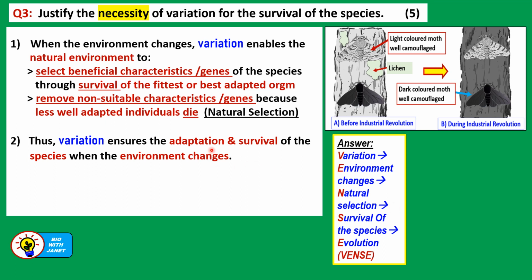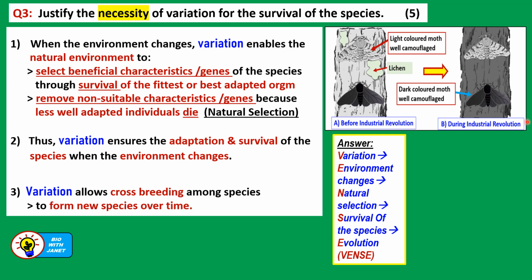So now we talk about survival of the species due to the natural selection process. Variation ensures adaptation, meaning the ability of the organism to suit itself to the changing environment and survive. So it leads to the survival of the species because this dark colored moth managed to survive. It led to the survival of the species Biston betularia when the environment changed. And lastly, variation allows crossbreeding among species, especially those that are closely related. There may be crossbreeding between them to form new species over time.